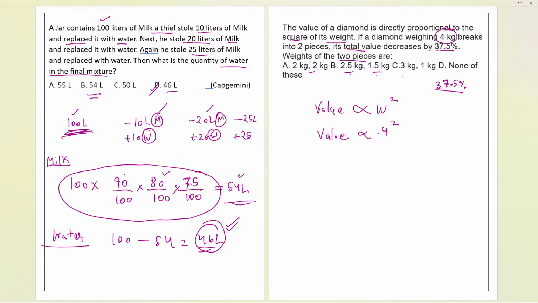Now the weight is given in the question as 4 kg. So the value should be directly proportional to weight square. So it is 16. The value should be total 16. Now let us choose option A and try to find the answer using this option.